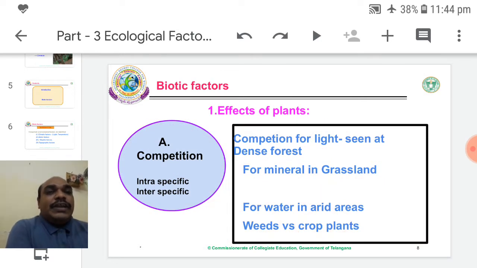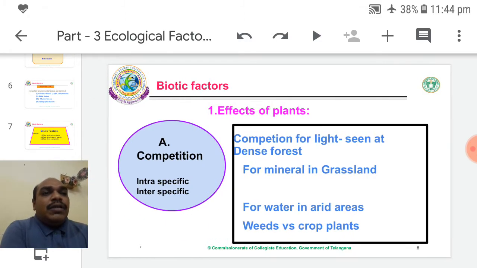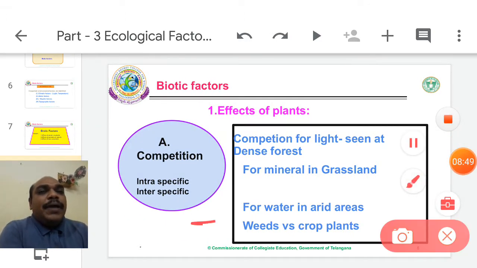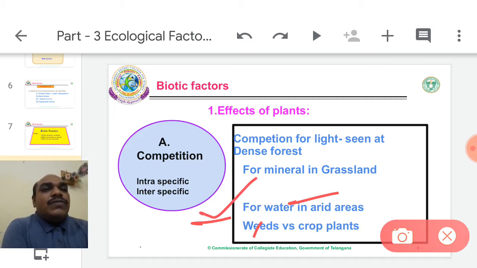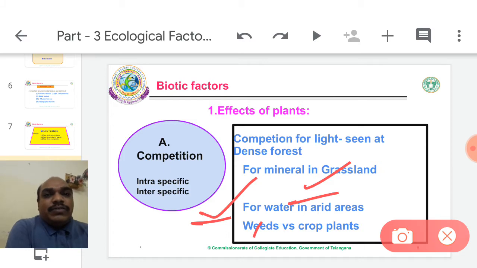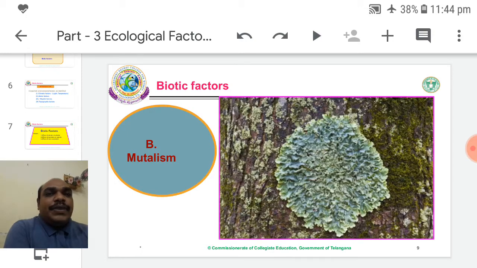So competition can be within the species or between different species. Here both competitors may be destroyed. If water is not available, both may be destroyed. That is why we express this with the symbol minus minus. In competition, the two competitors destroy each other, so the symbol is minus and minus. Next, mutualism.